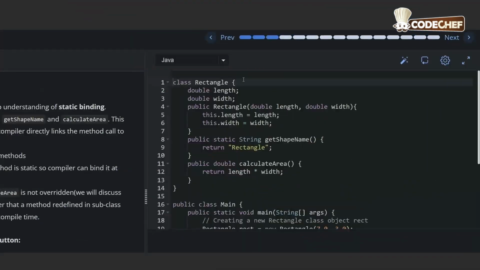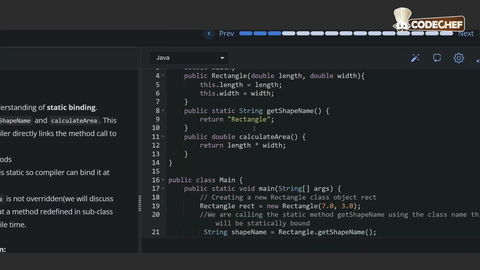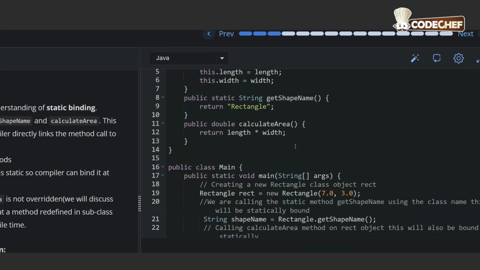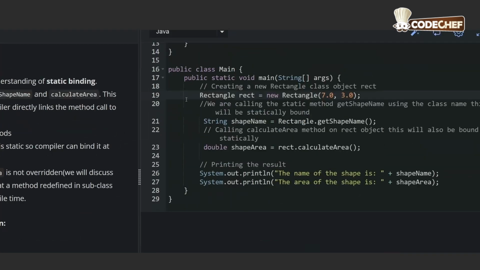Here we have class Rectangle. We'll be taking length and width as the values. These are the constructors. Now this will return a rectangle. Now let's look at our main function. Here we are creating a new rectangle with length 7, and now here we are calling the static method in Rectangle dot. This is called using the class name. The compiler knows exactly which method to call, so this is static binding.